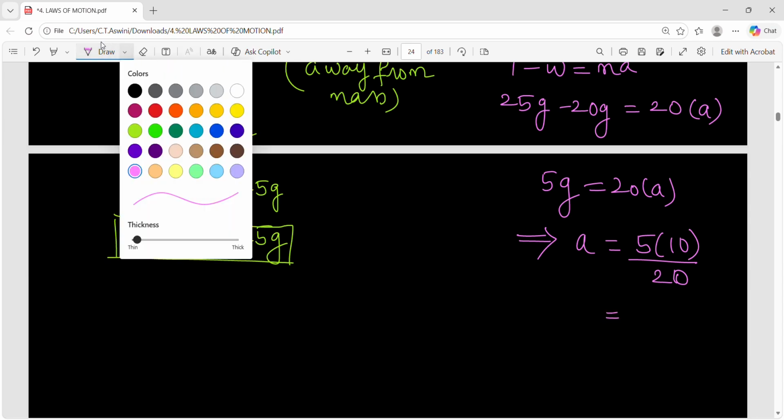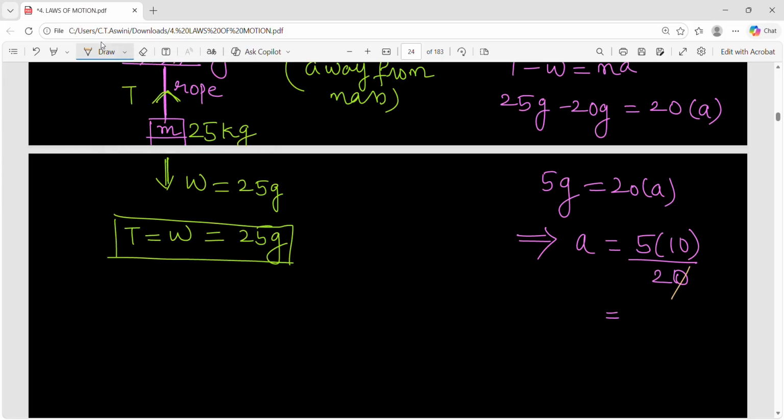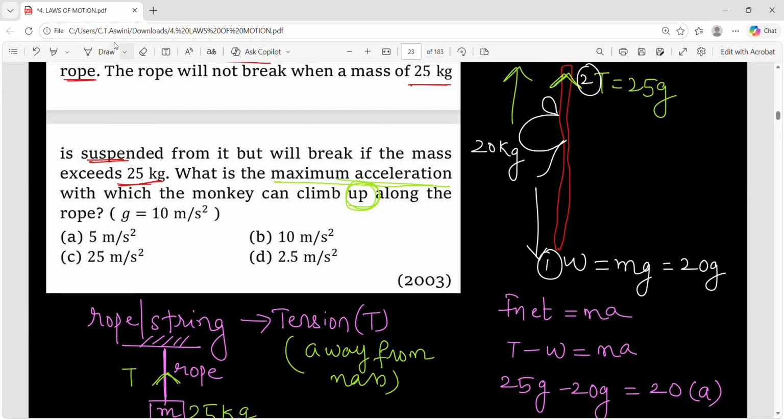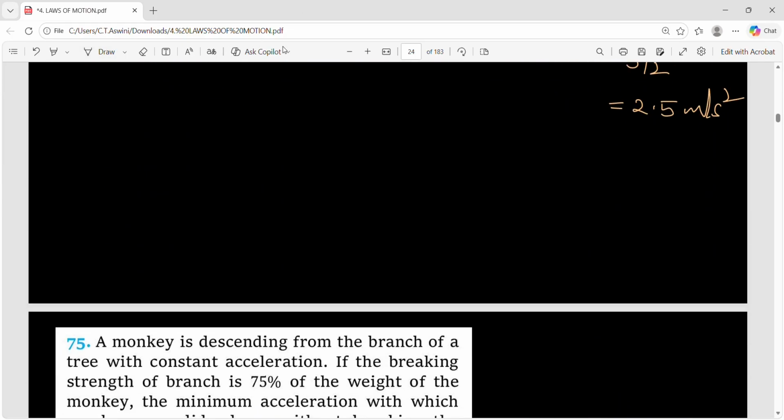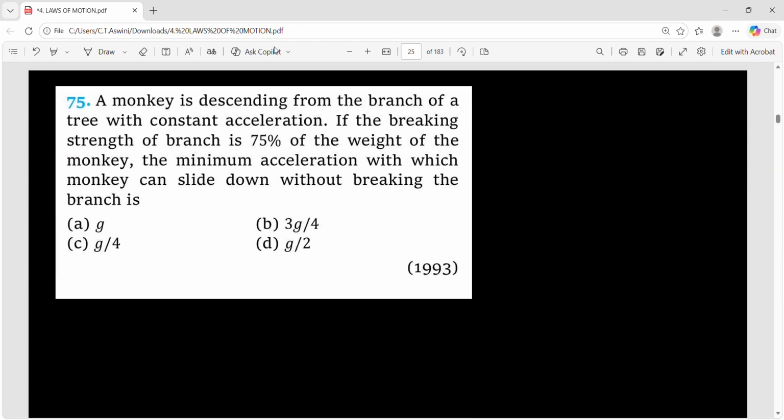So what gets cancelled here? 0, 0 cancel, 5 by 2. So what is half of 5? It is 2.5 meter per second square. So what is the acceleration of the monkey? Acceleration of the monkey is 2.5 meter per second square. Clear with this? Practice once, okay? Let us see another question.